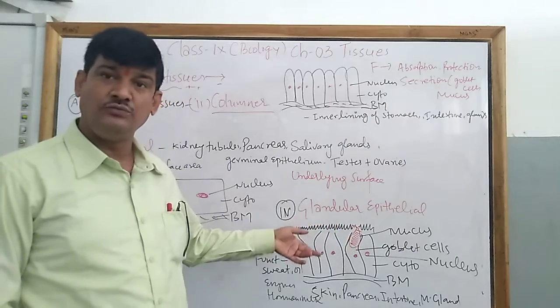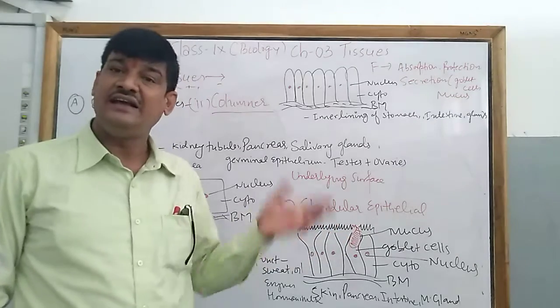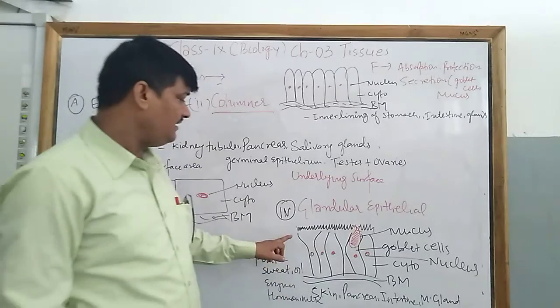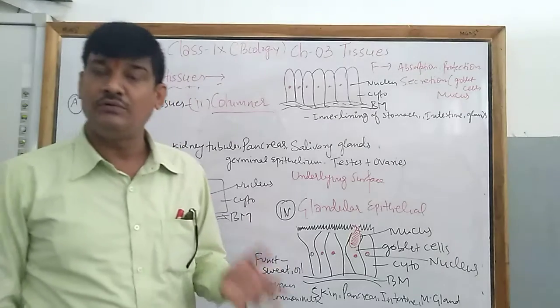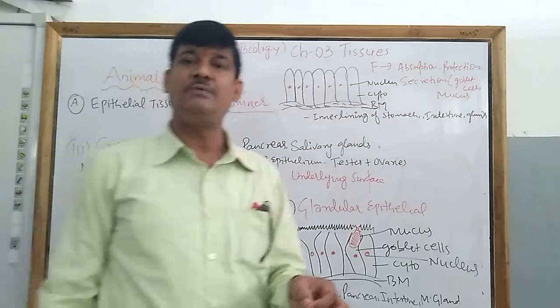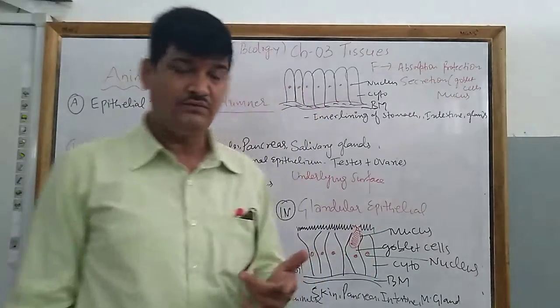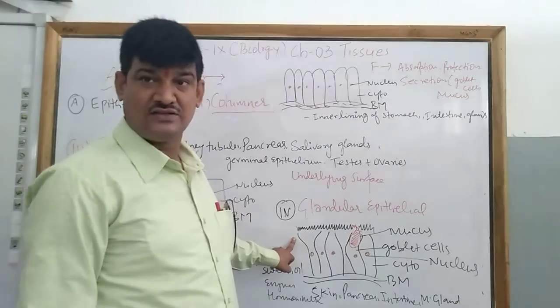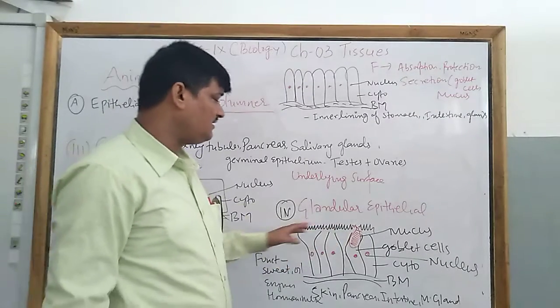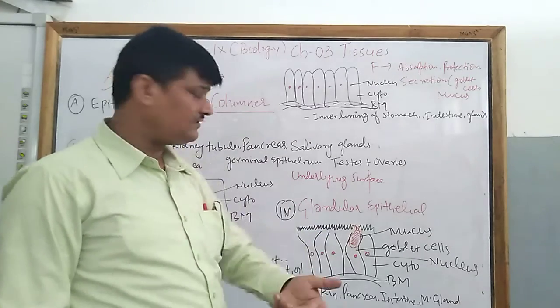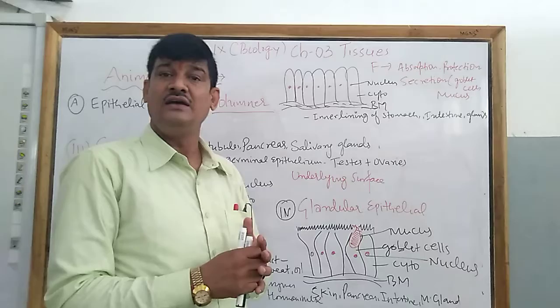They form oil glands, and they are equally able to produce milk in females, and they secrete some of the hormones required for our growth and development. A very good example is the insulin hormone secreted from the pancreas. Glandular tissue is especially made for the secretion of products.